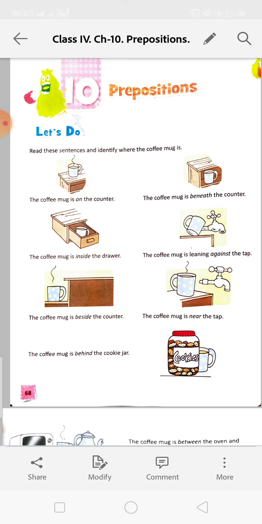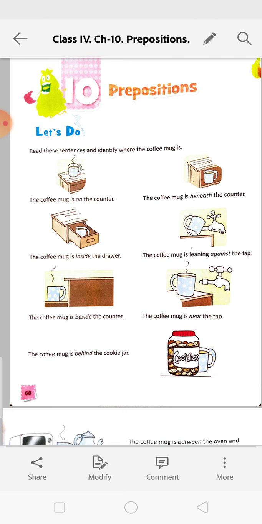Here we are starting chapter 10, prepositions. Prepositions are words that show us the relation between the noun and pronoun, or the subject and the object. For example, the coffee mug is on the counter. It is making a relation between the coffee mug and the counter.